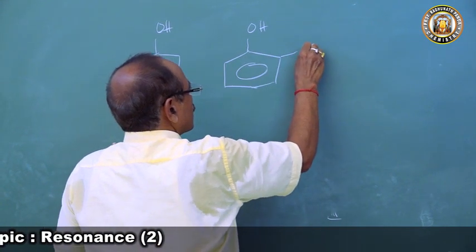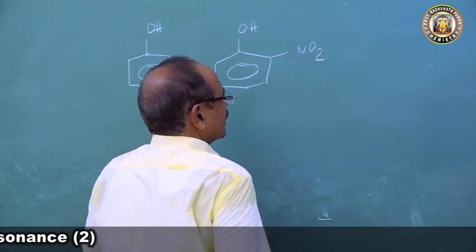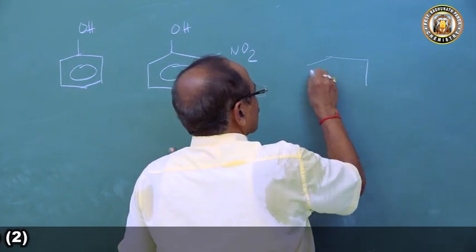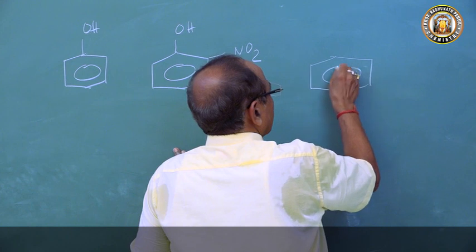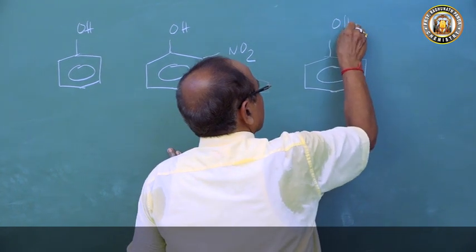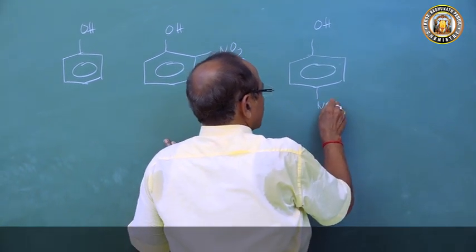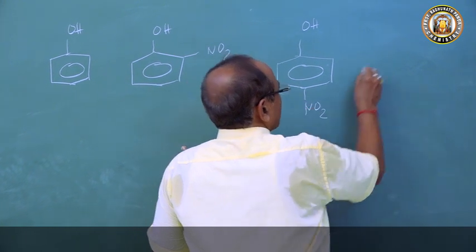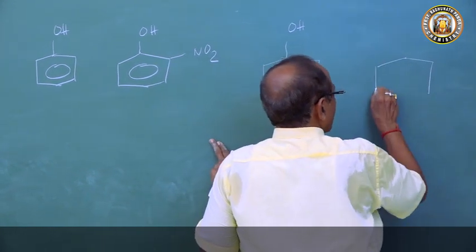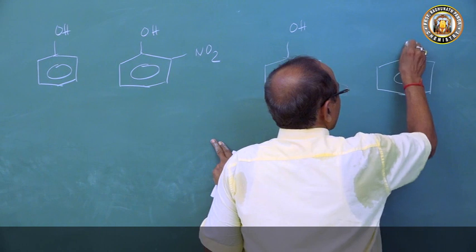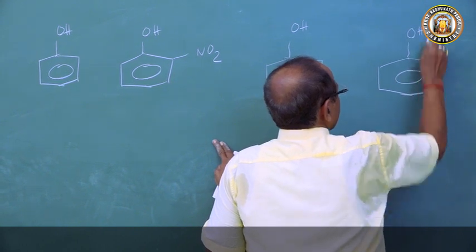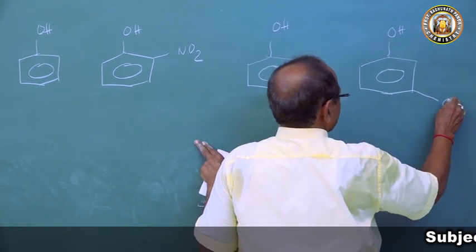Nitro group is an electron attracting group, and we can also substitute at the para position because this undergoes ortho-para orientation. We can also add the nitro group at the meta position by an indirect method.